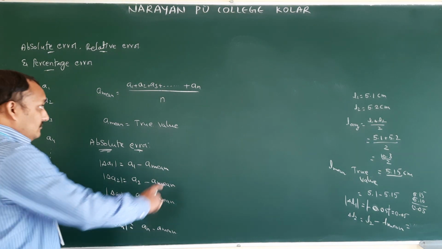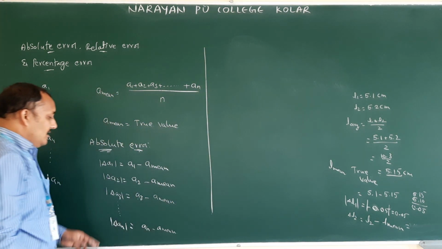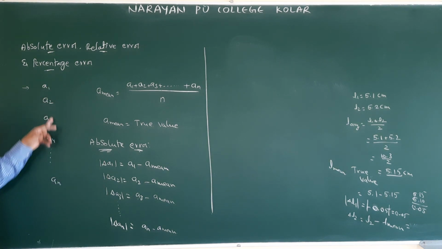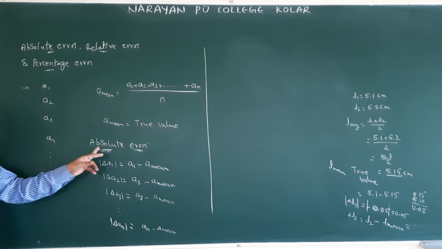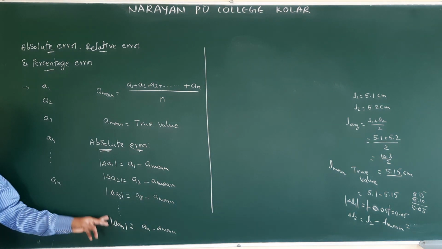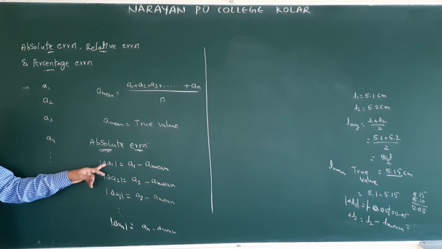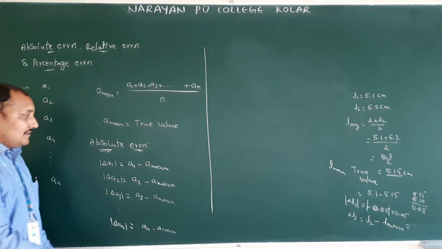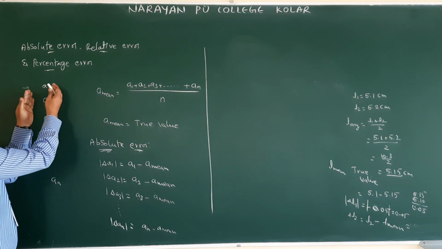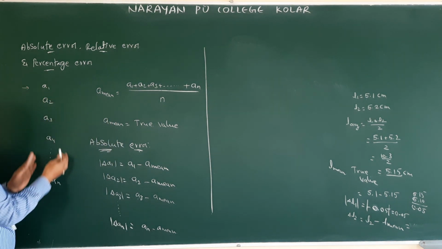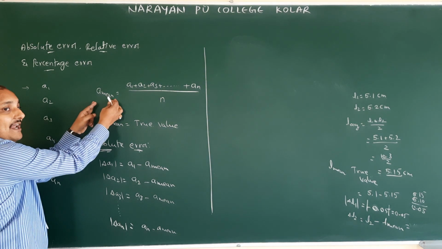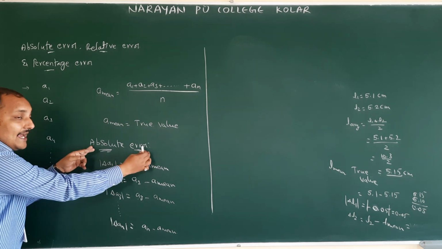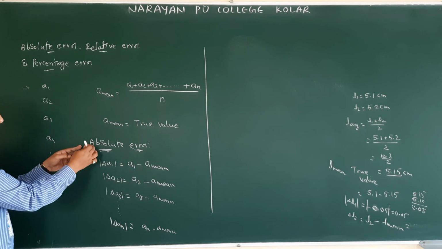So next one. Here, how many values did we measure? N values we measured. Then how many absolute errors do we get? N absolute errors in N measurements. Again, the arithmetic mean of all these, they will say mean absolute error. Okay. So average or mean of all the measurements we are calling the true value. Same like that, the arithmetic mean of absolute errors we are calling mean absolute error.